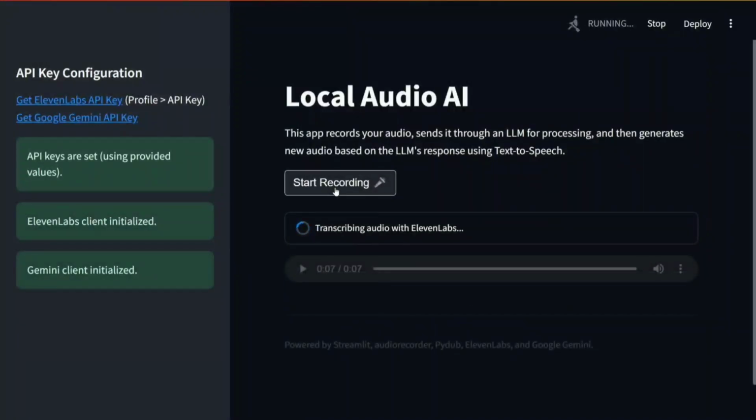As you can see, the audio will start automatically playing. You don't need to click on anything. And the experience is quite smooth, I would say.